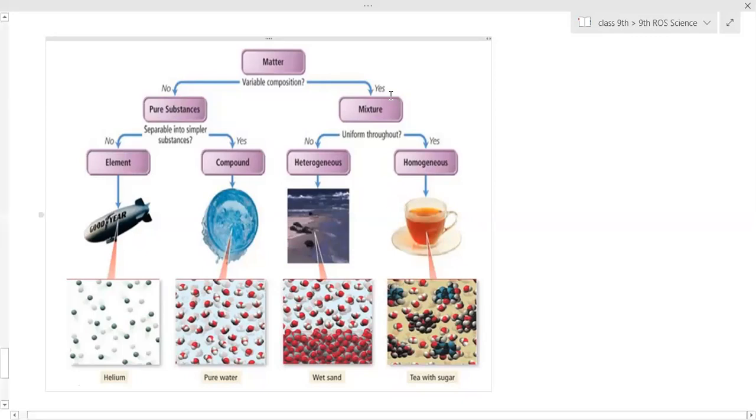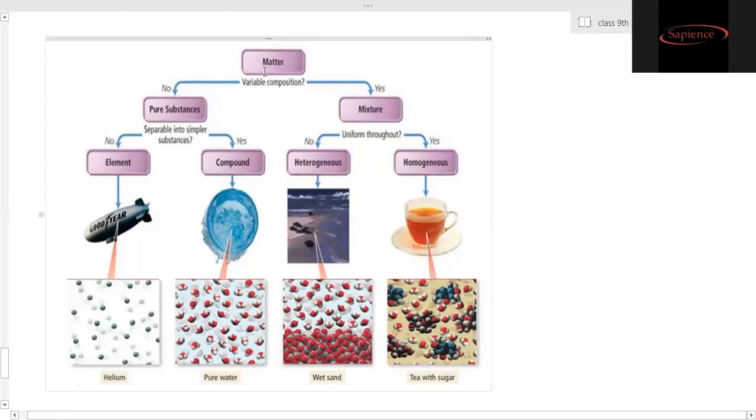Yes, ma'am. So now here the matter has been divided this way. Now you are able to understand this flow diagram. For matter, first we have to check whether it has a variable composition. If it has no variable composition, that means it has a uniform composition, and it is called a pure substance. If it has variable composition, that means the composition is not the same, then we call it a mixture. Composition means the substance from which that matter is made up. If it is the same throughout, then it is a pure substance. If it is not the same throughout, then it is a mixture.